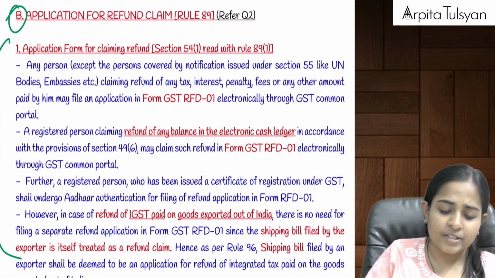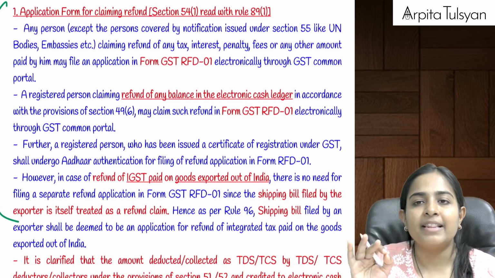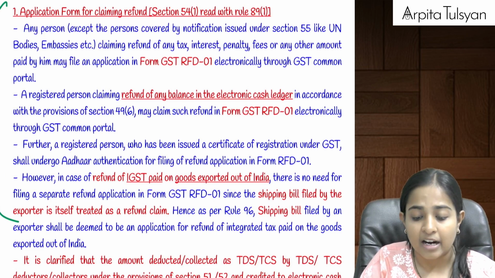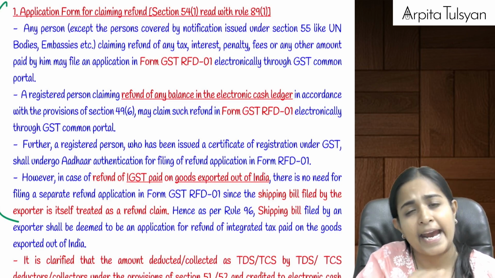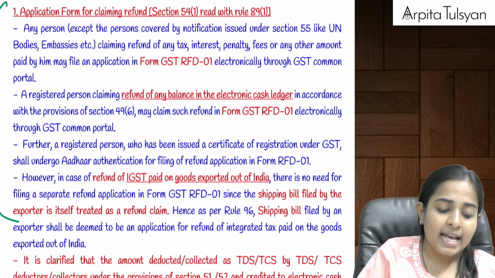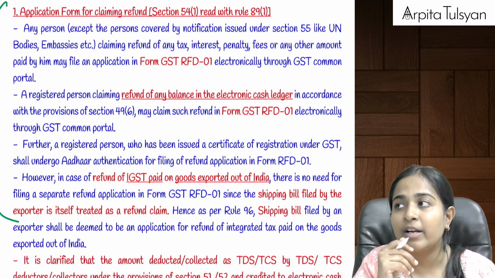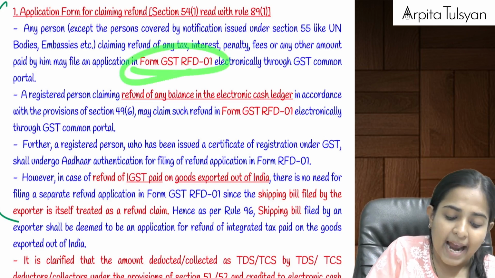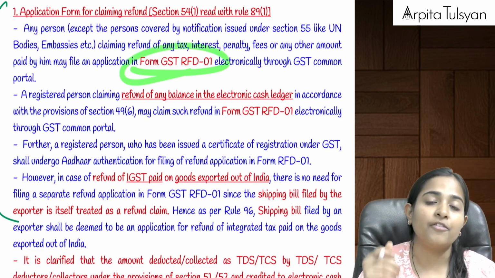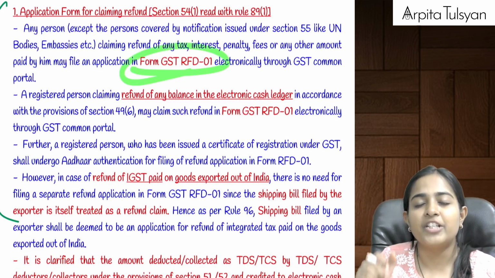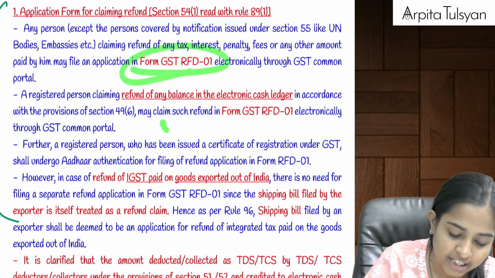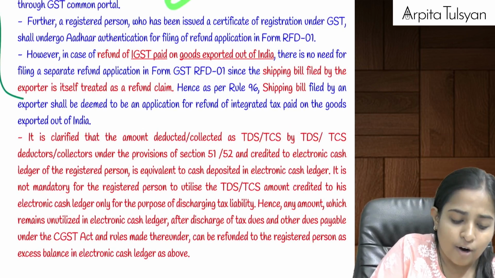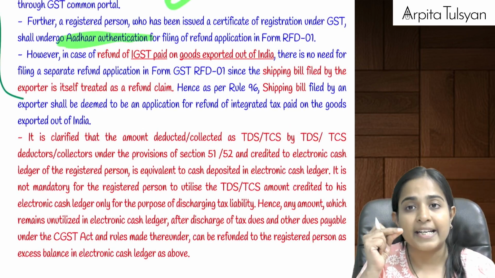3B is just a procedural thing where they say that except when the refund application is filed by the United Nations or embassies or foreign consulates, etc., whenever any other person is filing the refund application, whether it is from the electronic credit ledger for unutilized ITC or from the electronic cash ledger, that person will have to file a form called form GST RFD-01 electronically on the GST portal, and then they can claim a refund. And for filing the refund application, Aadhaar authentication is mandatory.